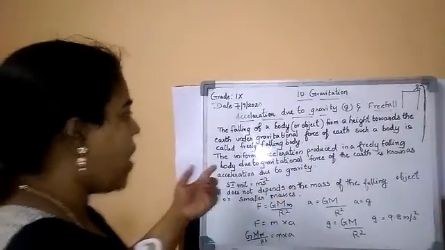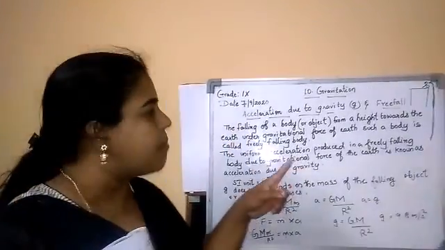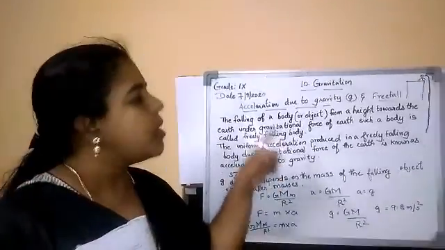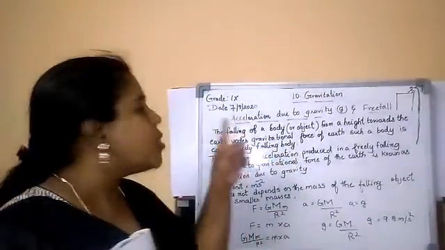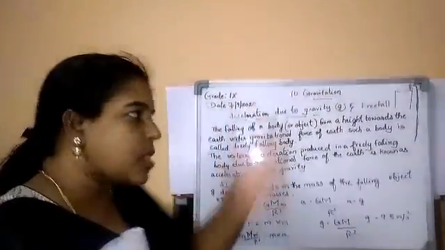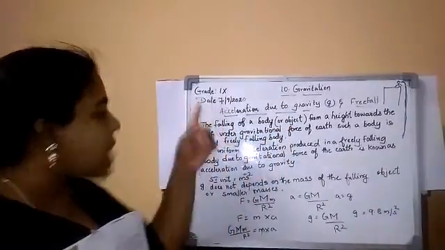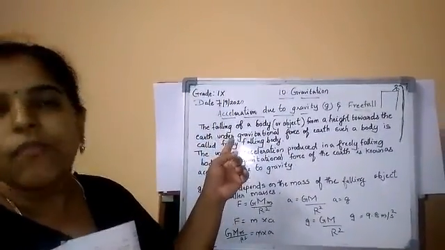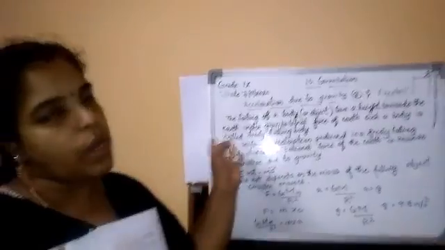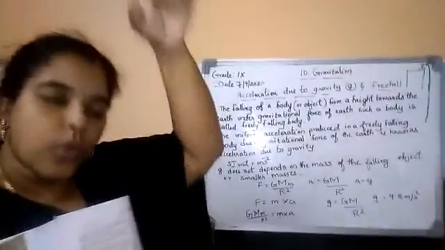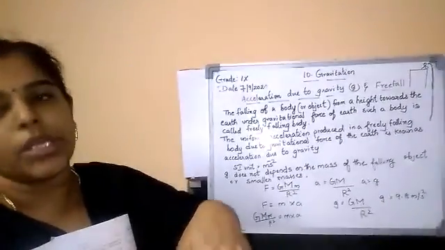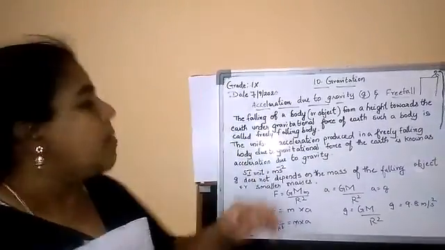So how can we define the falling of a body or object from a height towards the earth? It is coming towards the earth under the gravitational force of the earth. Such a body is called a freely falling body. Any object falling from a height towards the earth is called a freely falling body.